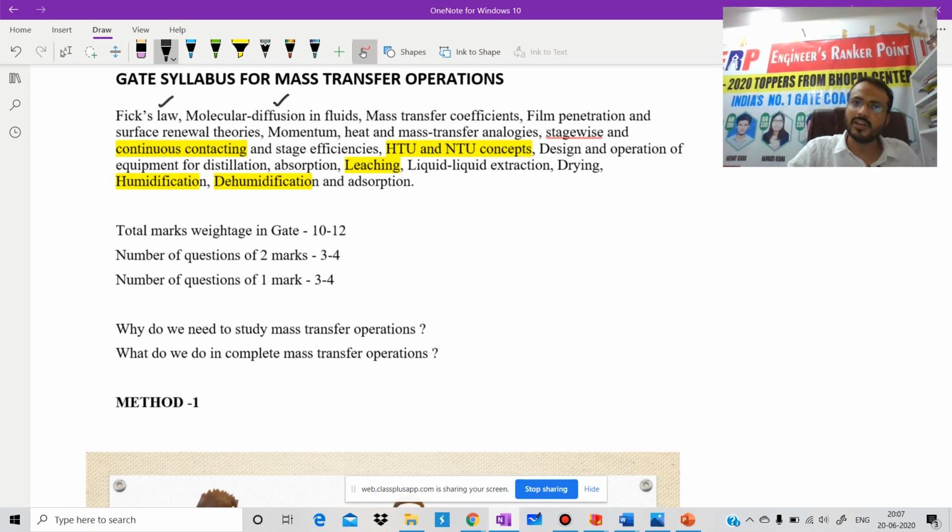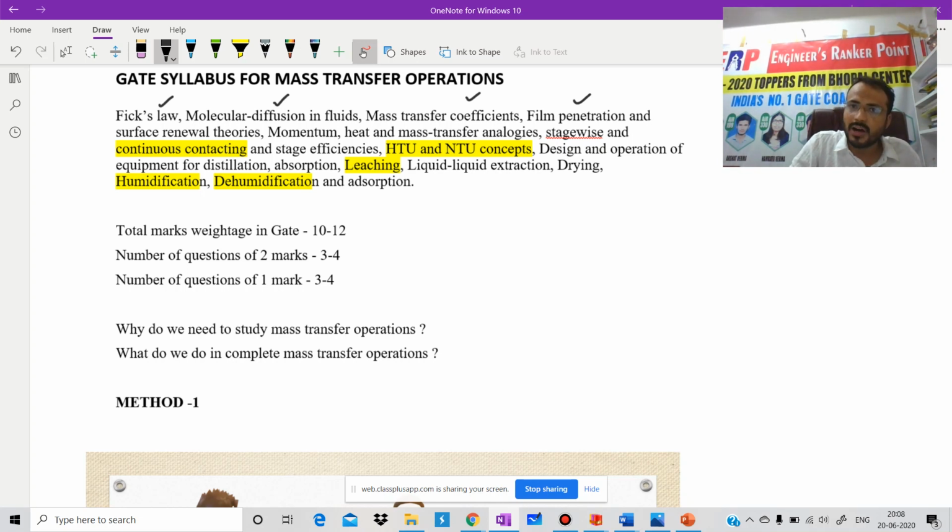Then molecular diffusion in fluids. It is clearly mentioned in our GATE syllabus, but we will study it for solids also, because we should think for the best and prepare for the worst. The third one is the mass transfer coefficient, which is a very important topic. After that, film penetration and surface renewal theory. After that, momentum, heat, and mass transfer analogies.